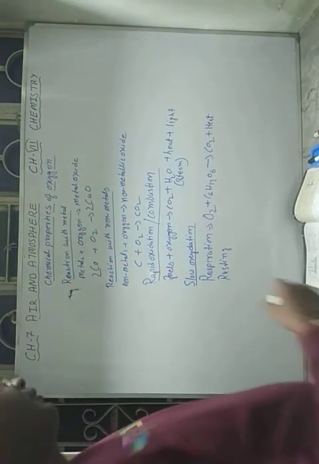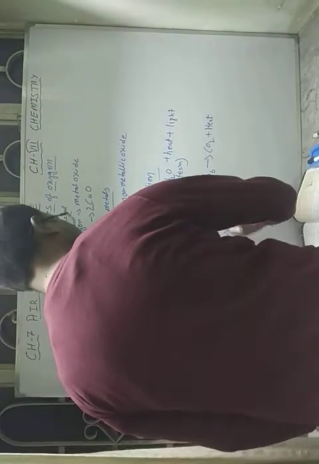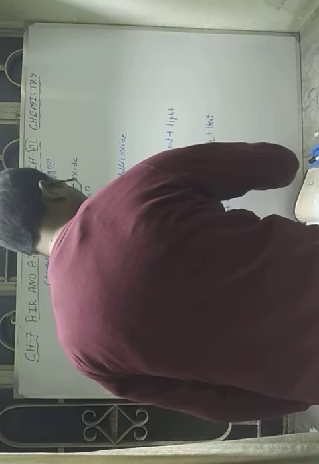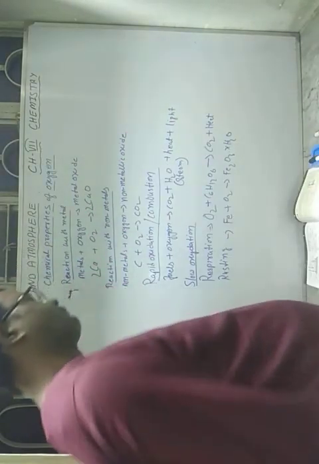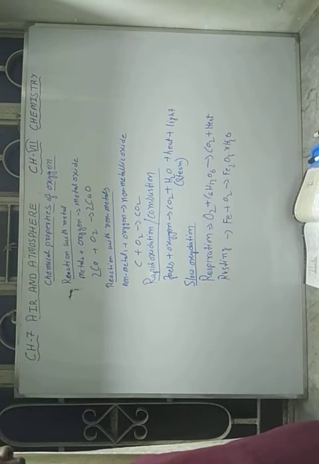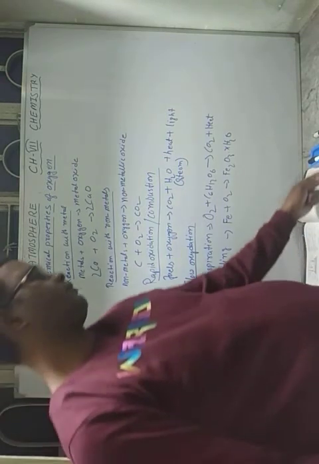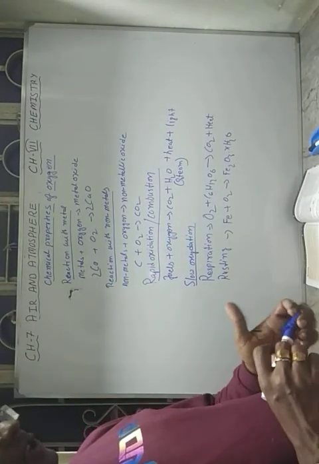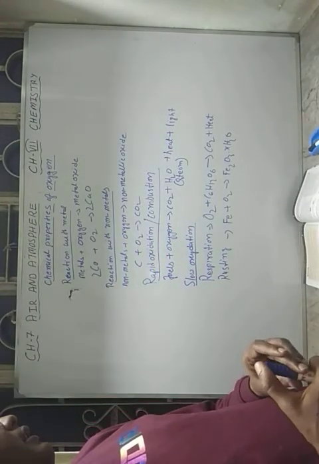And rusting, you know this one also: Fe plus O2 gives Fe2O3.xH2O. So rusting and respiration are the two chemical processes where slow oxidation takes place.